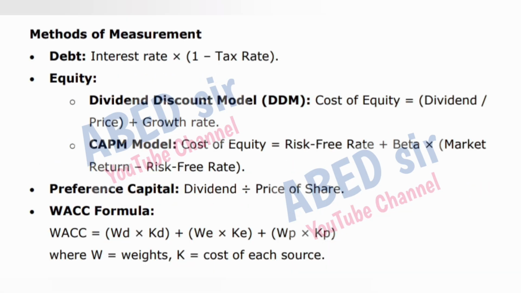Debt, interest rate times (1 - tax rate). Equity. Dividend discount model, DDM: cost of equity is equal to dividend by price plus growth rate. CAPM model: cost of equity is equal to risk-free rate plus beta times (market return - risk-free rate). Preference capital, dividend divided by price of share. WACC formula. WACC is equal to WE times KE plus WD times KD plus WP times KP, where W is equal to weights, K is equal to cost of each source.